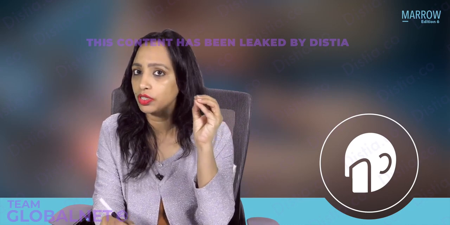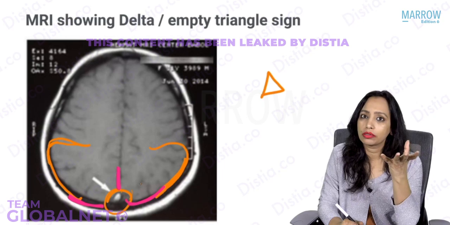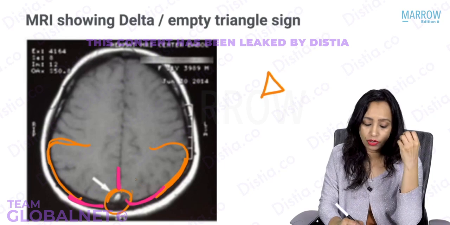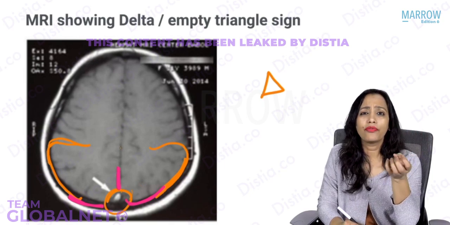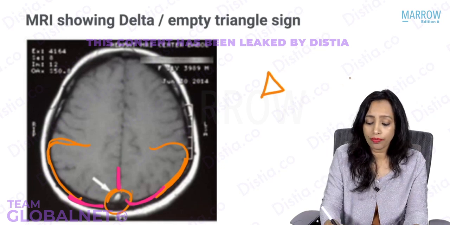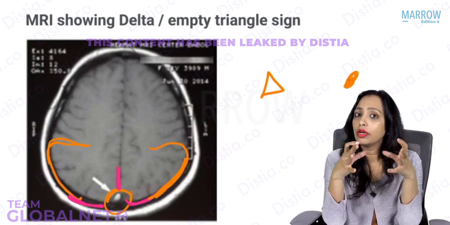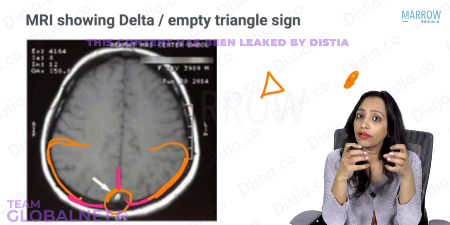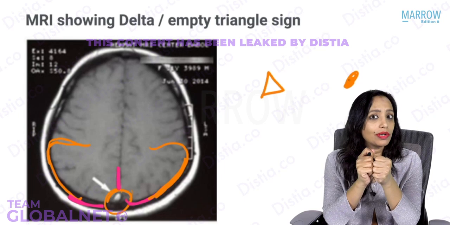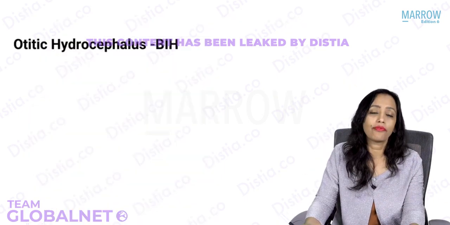Now, if you have treated a patient of sigmoid sinus thrombosis, the patient has become non-infective now. But one of the emboli, which is now non-infective, goes and lodges in any other cerebral vein. For example, if it goes into the superior sagittal sinus, or the inferior sagittal sinus, or any of the sinuses, then it will block there. It will cause obstruction. There we have the arachnoid villi, so absorption of CSF will be hampered. That will lead to hydrocephalus, an increase in the CSF. This is what is known as otitic hydrocephalus.